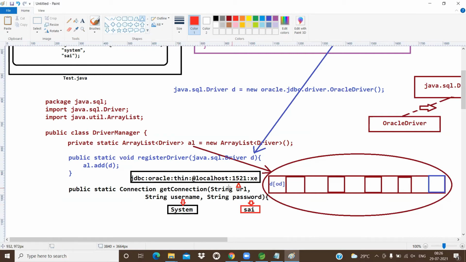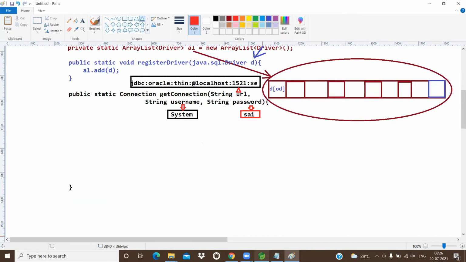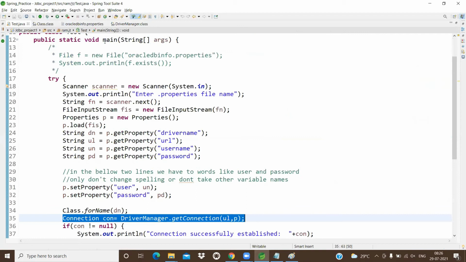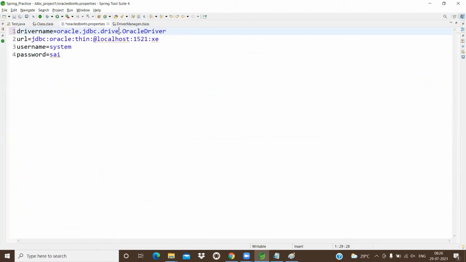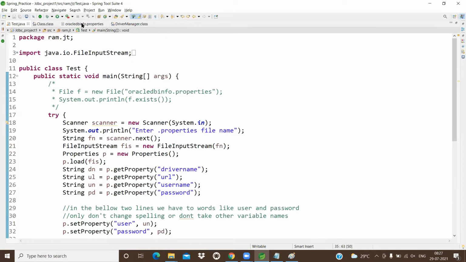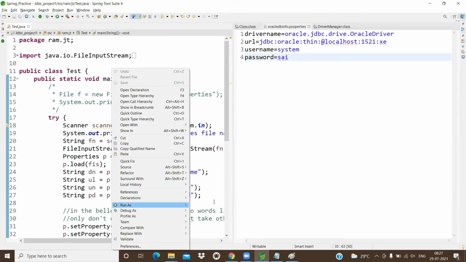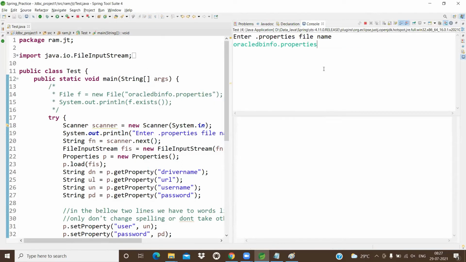JDBC colon, Oracle colon, thin colon, localhost 1521 and XE. Now if you make any mistake, let me intentionally make some mistakes here. Okay, let me execute this program. Right clicking on this program, run as Java application. Problem in loading driver.